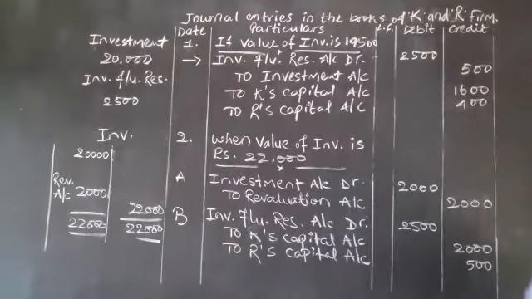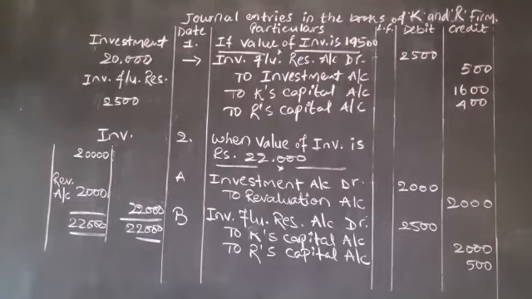Again, very quickly, let's go through both concepts. In the first, investment value reduced by 500. So we reduce the value of investment by 500 and use fluctuation reserve of rupees 500.